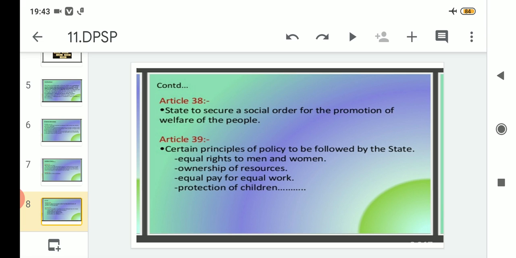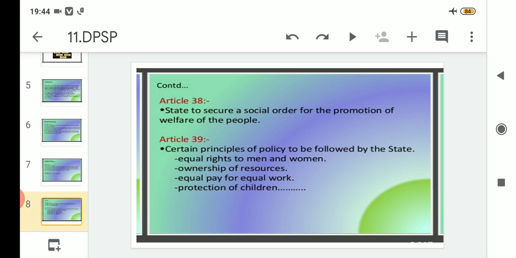So these four things come under Article 39 of the Directive Principles of State Policy, which the state has to look after: equal rights to both men and women, ownership of resources, equal pay for equal work, and protection of children, under which certain policies have been made.